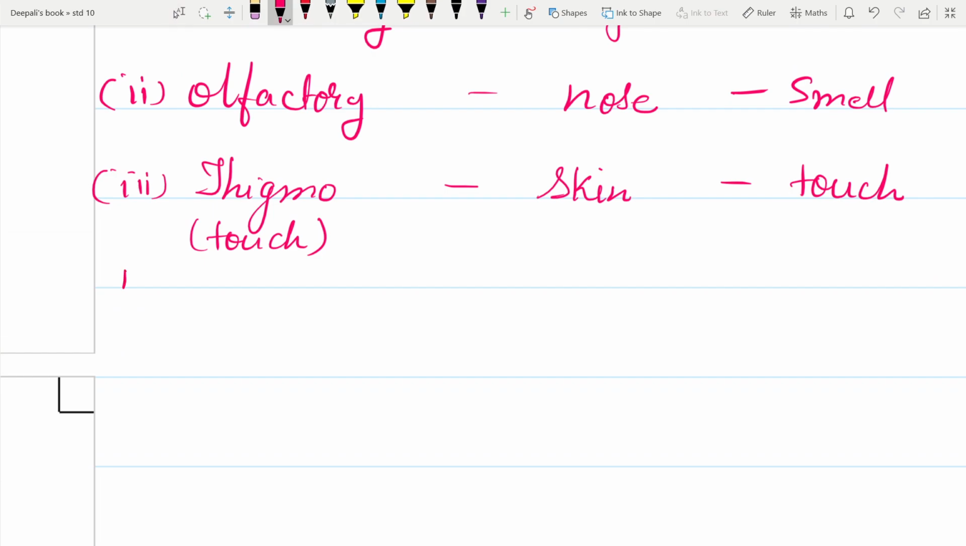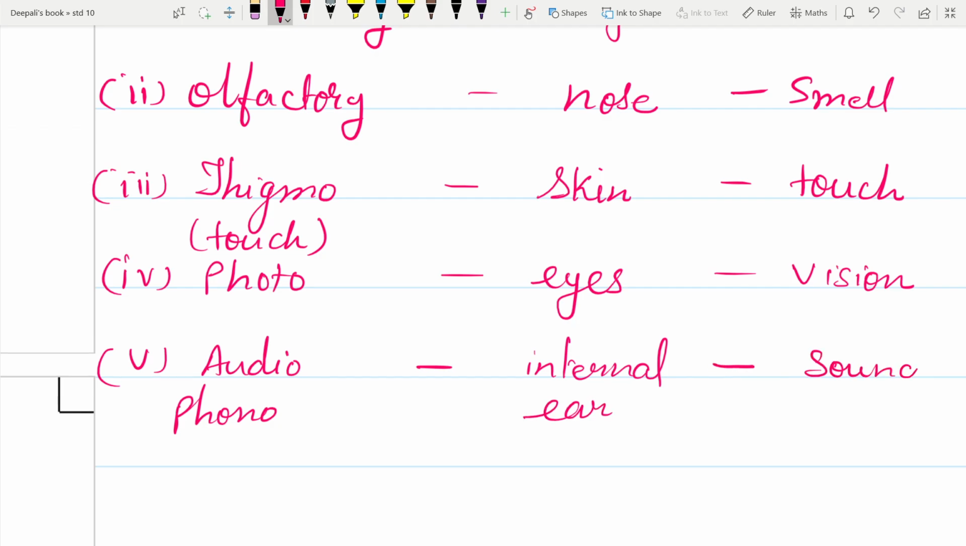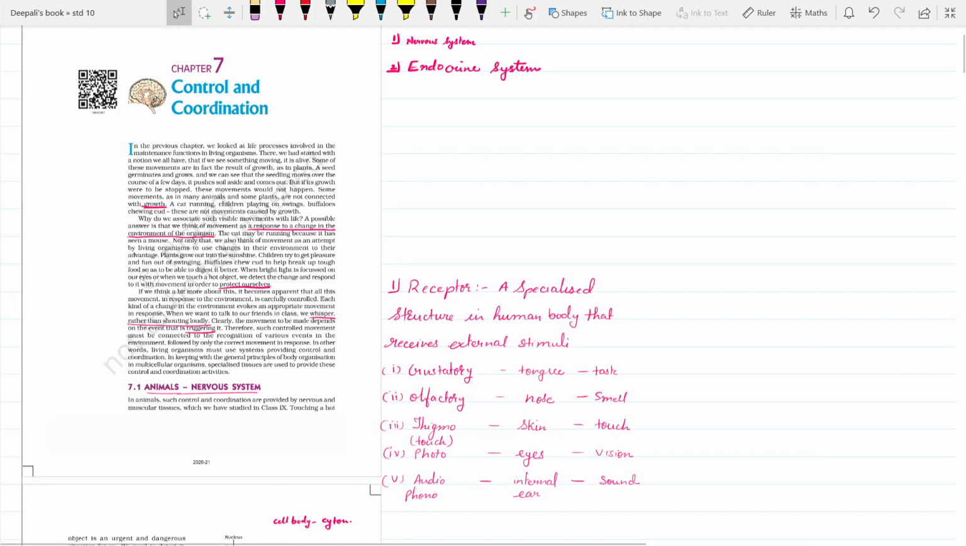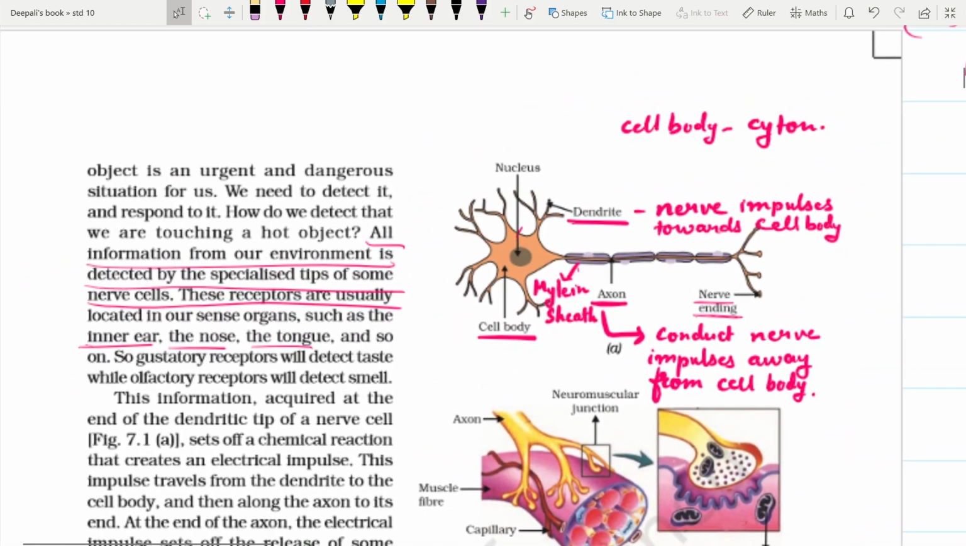Then you have the fourth one, they are photoreceptors, and they are present obviously in the eyes, and they are responsible to detect vision. And the fifth one is audio receptor or phono receptor, which is present in the internal ears and is responsible for detecting sound. So these are the 5 receptors or the 5 sense organs, and they have the receptor signals.